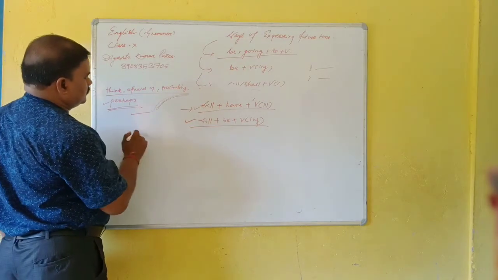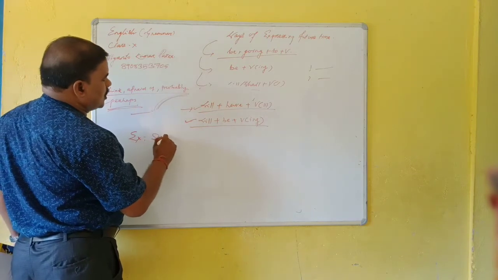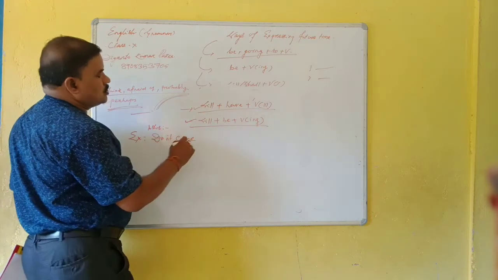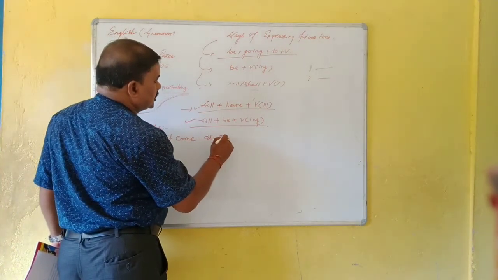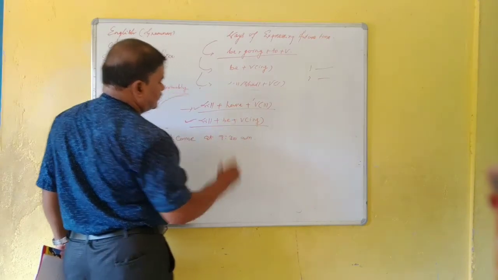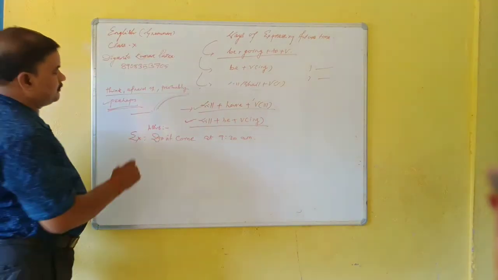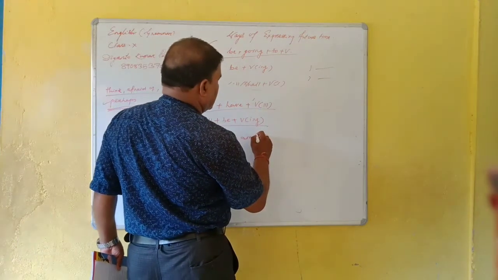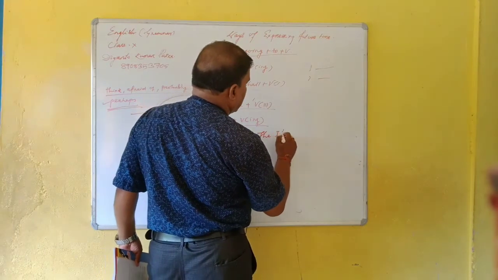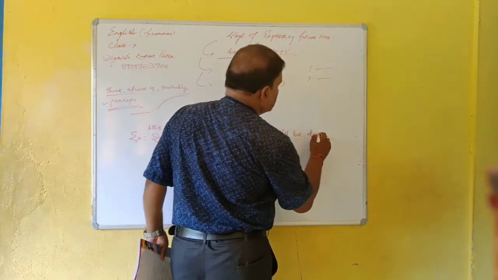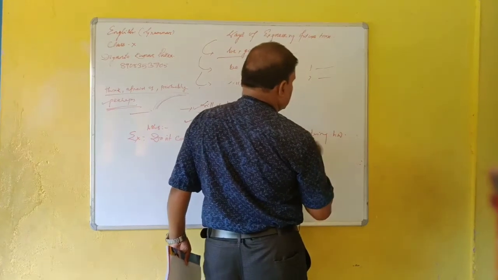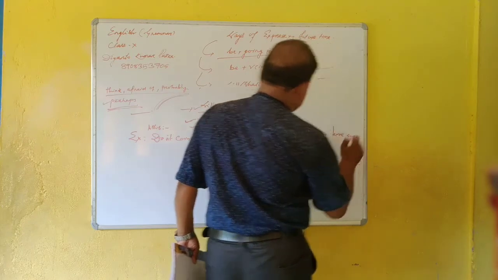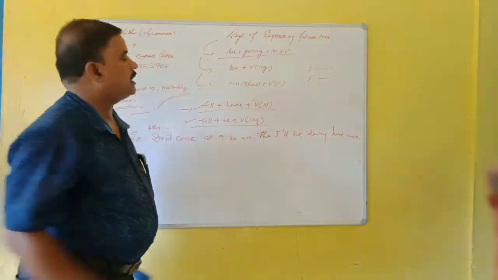Suppose, for example, Ashish said, don't come at 9:30 a.m. Then I will be or I shall be doing my homework.